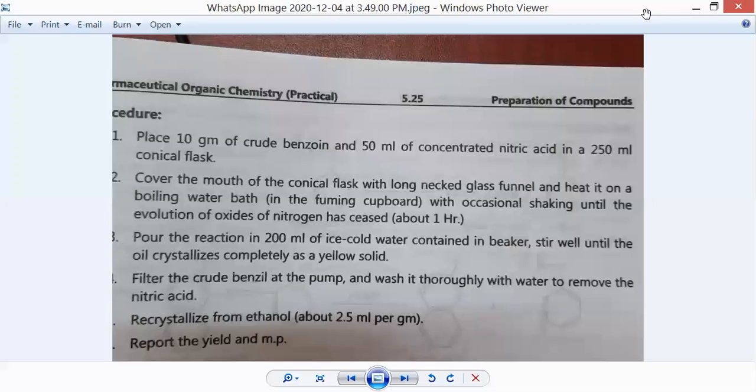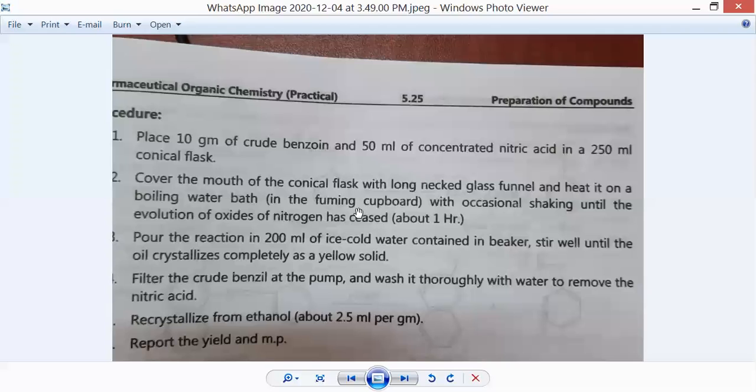Yes, ma'am. Okay. So 10 gram of crude benzoin and 50 ml of nitric acid are taken in a round bottom flask of about 250 ml, and it is covered with a long-necked glass funnel. Because in the mechanism we have seen that there is evolution of nitrous acid in gas form.